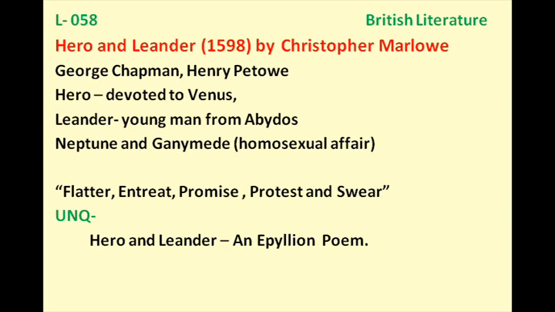So Epyllion is a kind of poetry longer than the normal poems, elegy or lyric poetry that we commonly have, but it is quite less than the epic. So this poem you can take as an Epyllion. In this poem we had two characters, Hero and Leander. Hero is a female character and Leander is a male. And then this poem was incomplete and later completed by George Chapman and Henry Petowe.